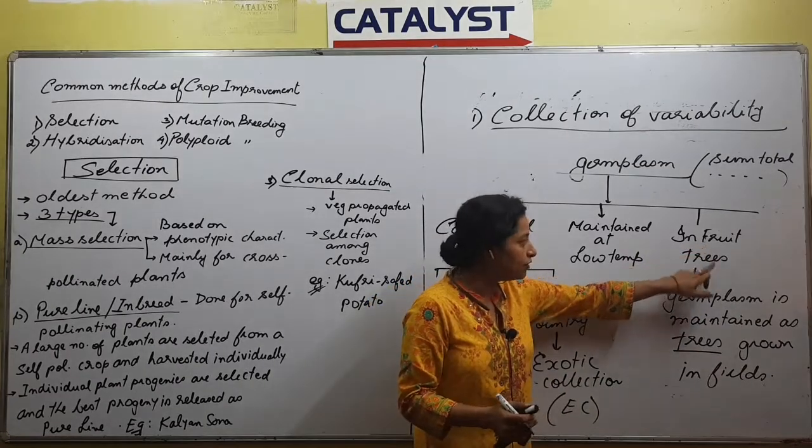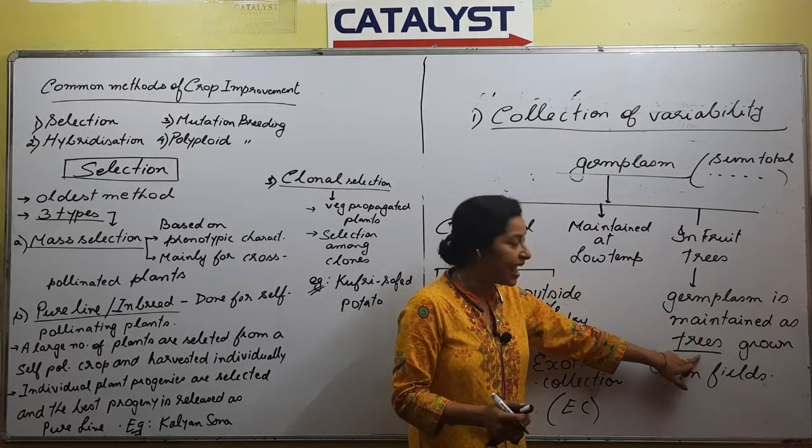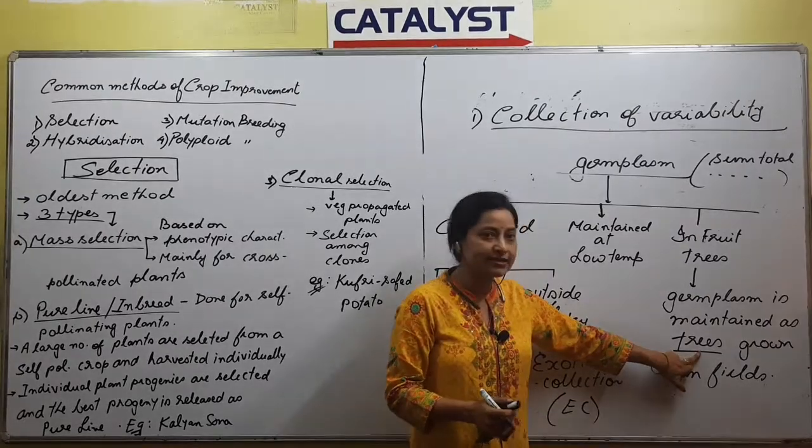So if we are talking about fruit trees, the germ plasm is maintained as trees. Aru kot a trees bilak thakibo